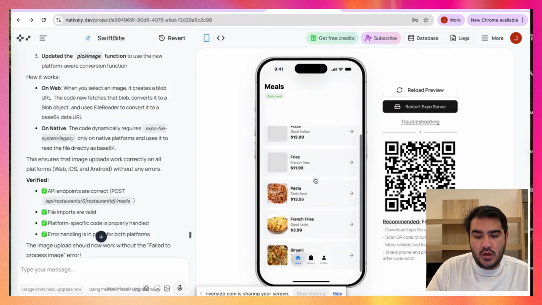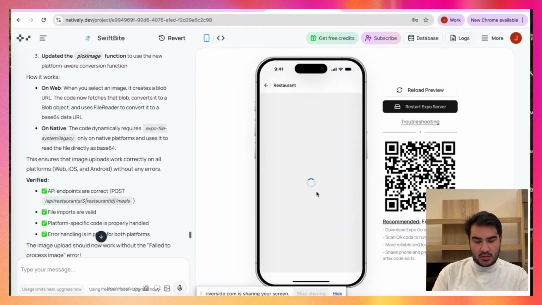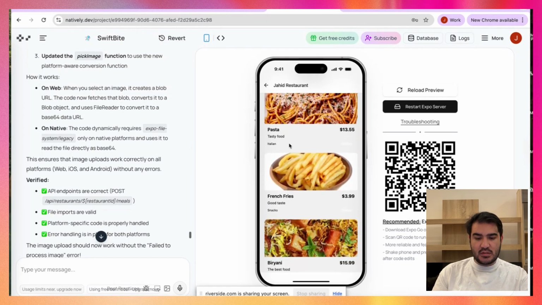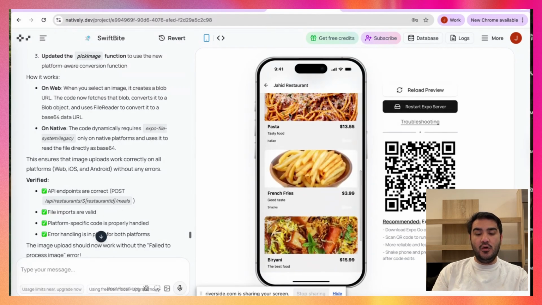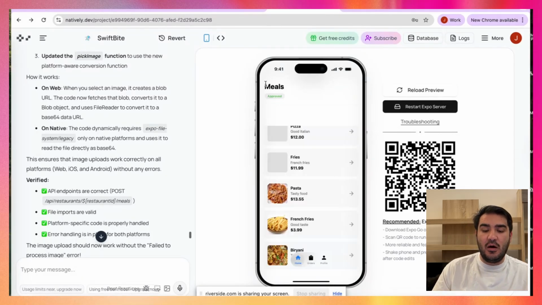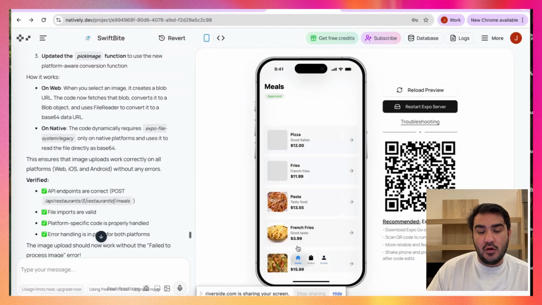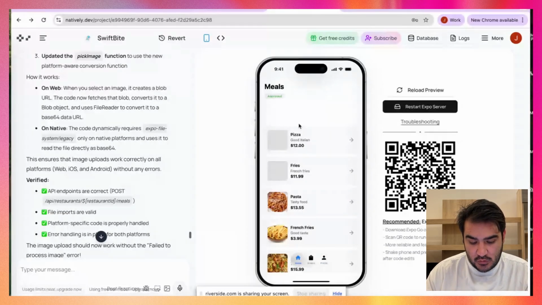Nice. These ones are not showing up, but here we see the meals. I'm gonna delete this one, but you see, for example, the pasta shows up here. We can see the pasta, French fries, and biryani with the name, the description, and the price. So this is how our app looks from the customer part, from the restaurant owner, and then the user who will see it. I showed you on my phone, and the user will also see the orders on his app. Now we want to move on slowly.